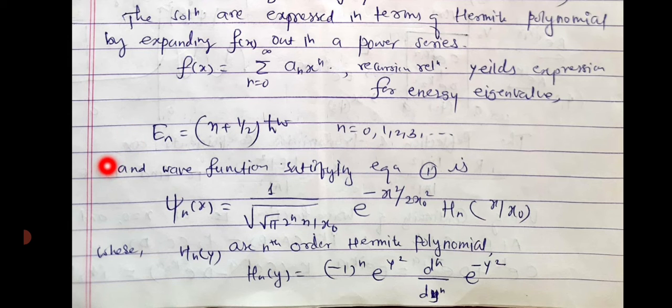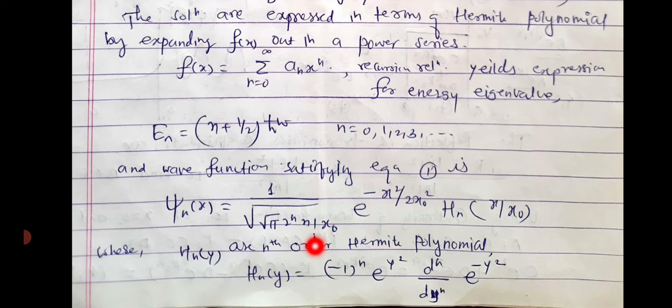The wave function satisfies equation 1. The solution for the wave function is psi n of x is equal to 1 divided by square root of (root pi 2 raised to n, n factorial, x0), e raised to minus x square by 2 x0 square, Hn, the Hermite polynomial of x divided by x0. This is the normalization constant for this wave function. Now in this equation Hn of y is the nth order Hermite polynomial given by this relation.